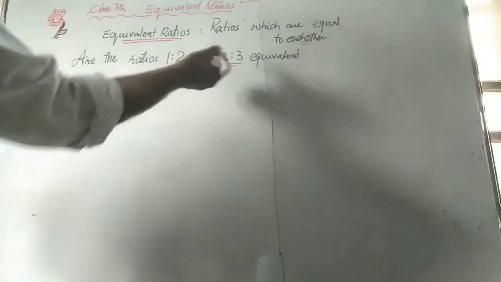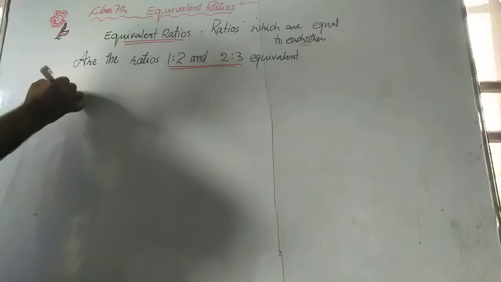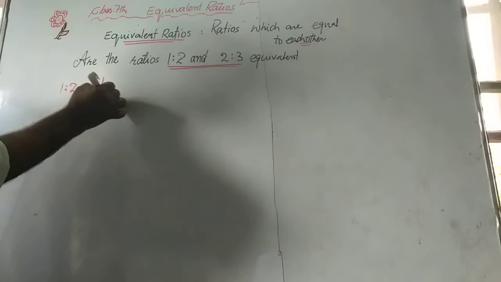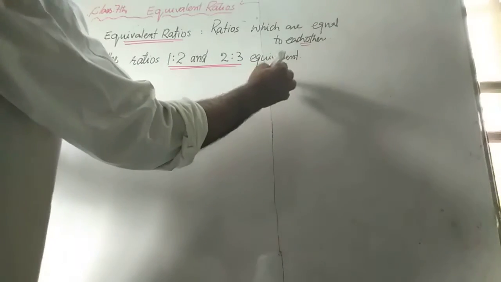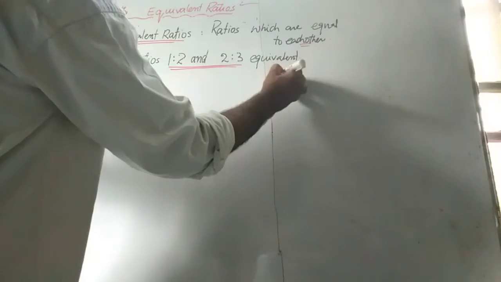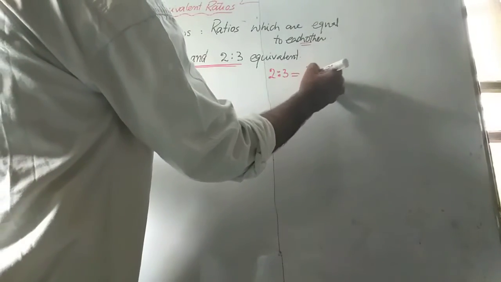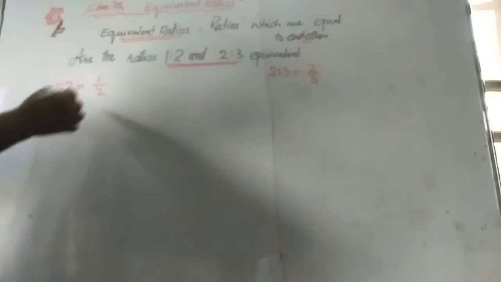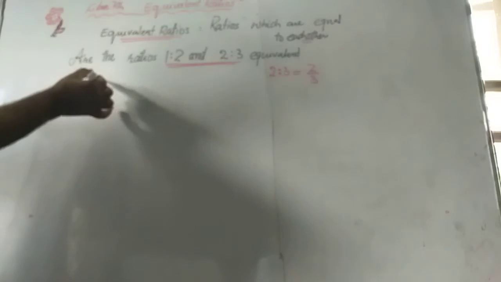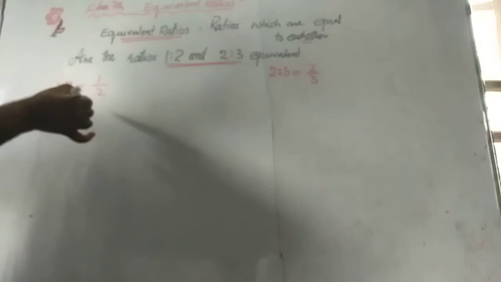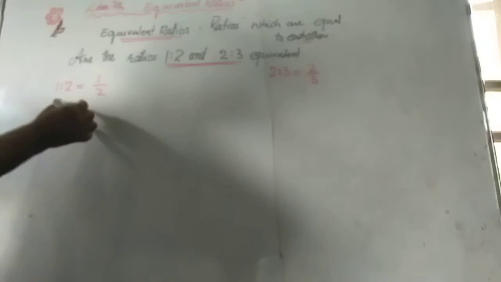Let us compare these two ratios. We write this ratio 1:2 in the form of fraction 1/2 and this ratio 2:3 in the form of fraction 2/3. Then we convert this. We put these fractions, we make them like fractions.